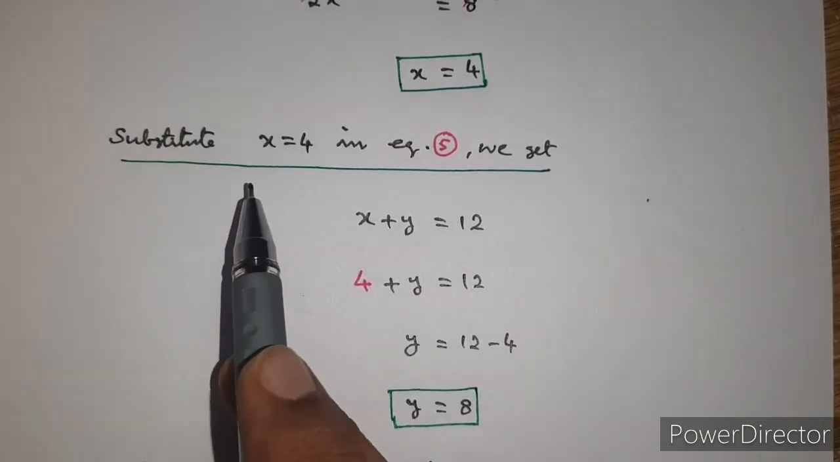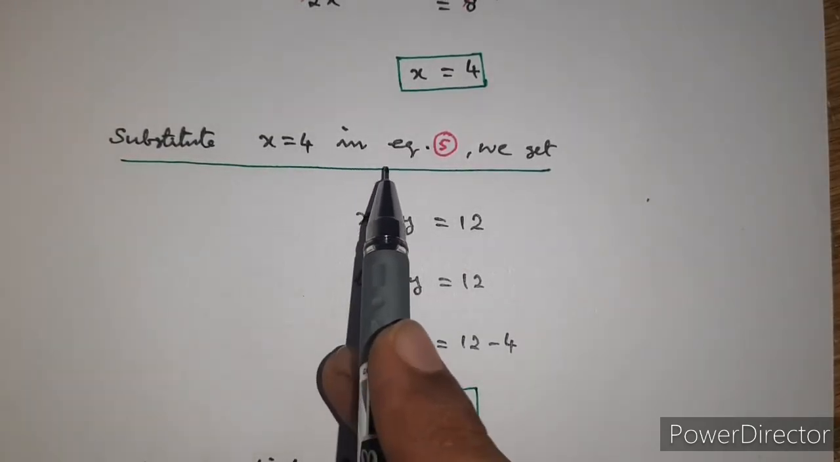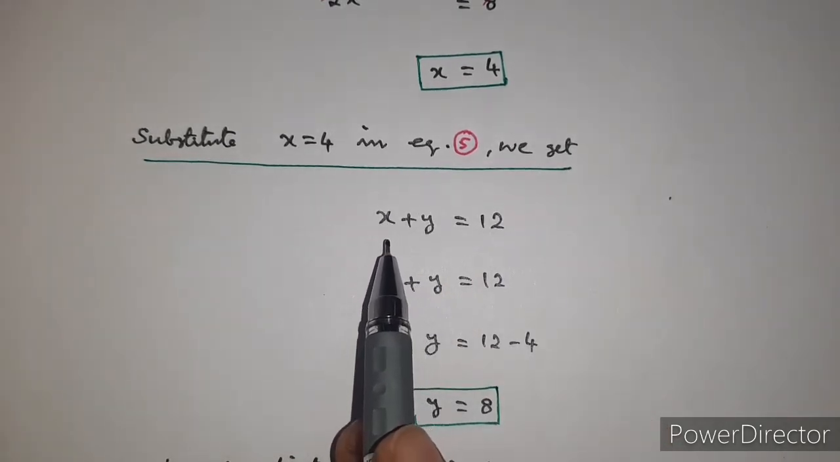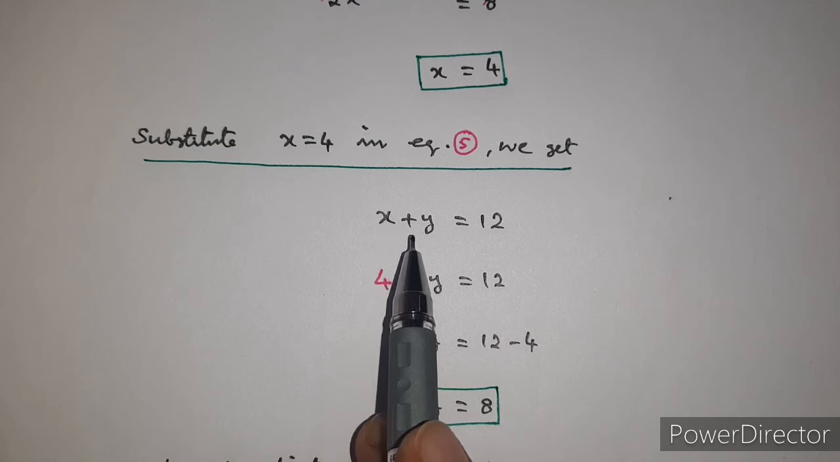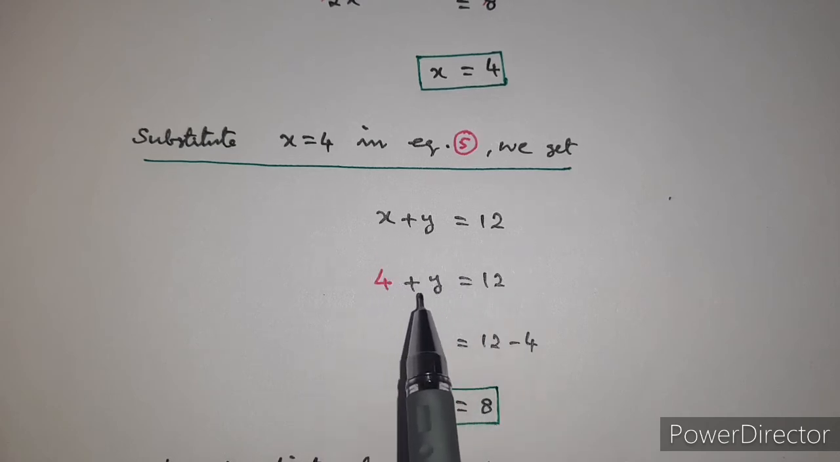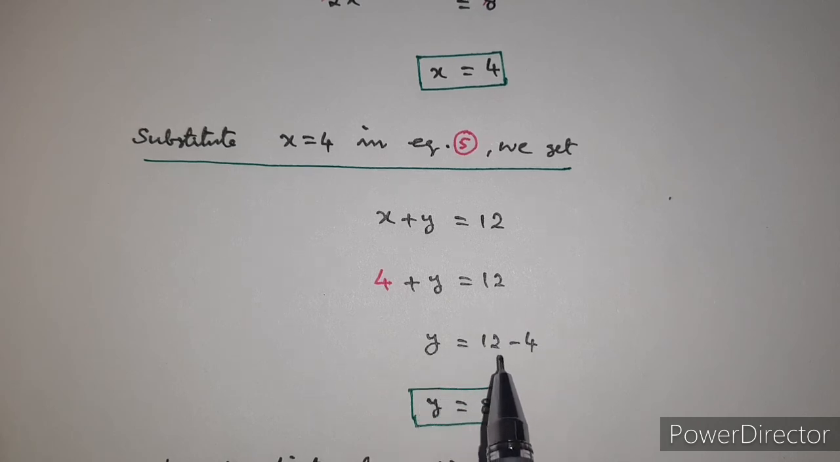Now substitute the value x is equal to 4 in equation 5. The fifth equation is x plus y is equal to 12. Instead of x, I write 4: 4 plus y is equal to 12. So y is equal to 12 minus 4, which is 8. We get the value for y, that is y is equal to 8.